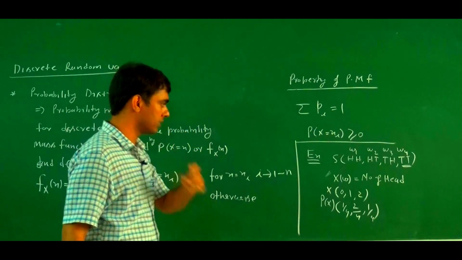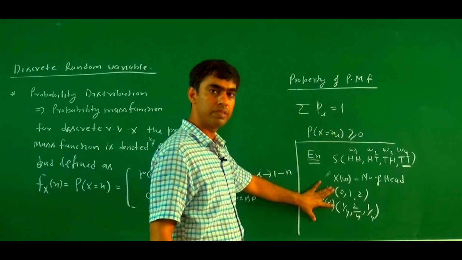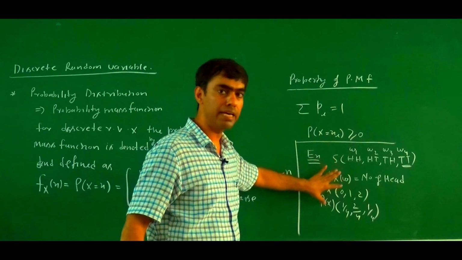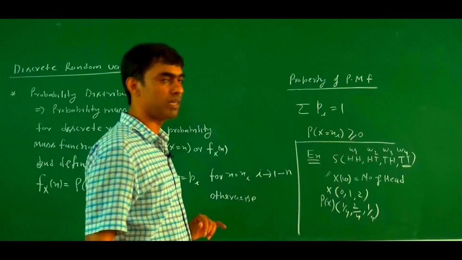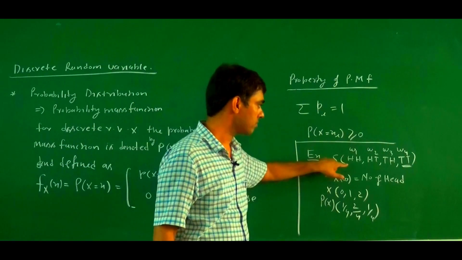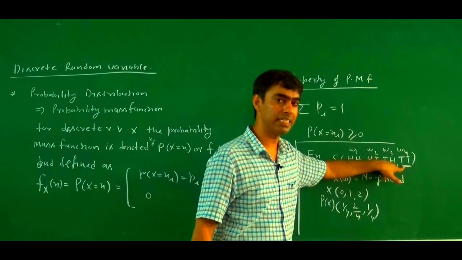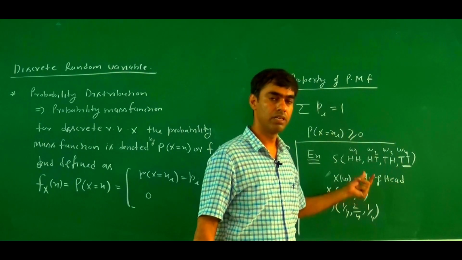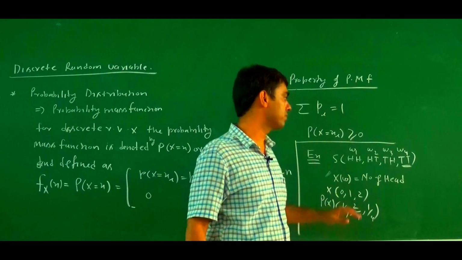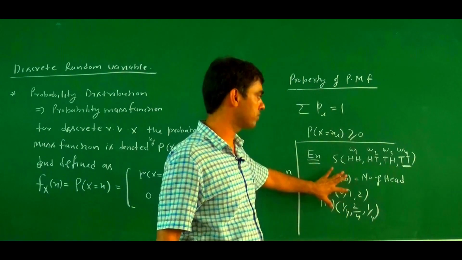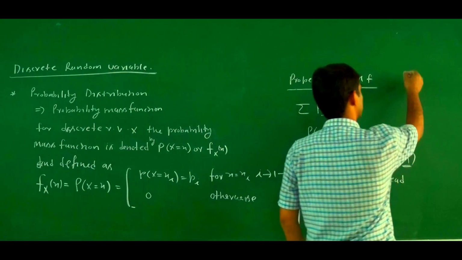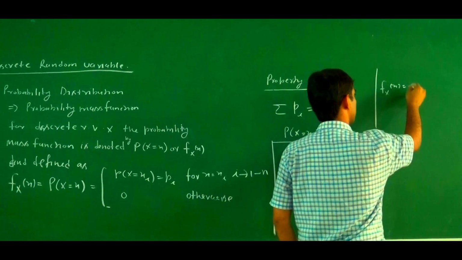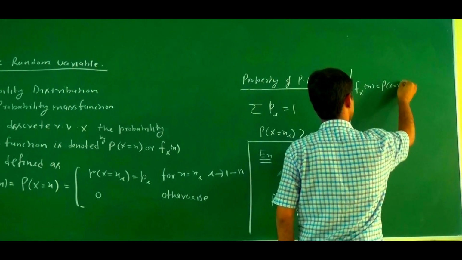Now if we try to define the probability mass function for this random experiment and this random variable, the sample space here is a discrete sample space, because the outcome is a discrete variable. So here we are able to define the probability mass function. Now how do we define it for this random experiment? Here f of x, probability of X equal x, equals what?